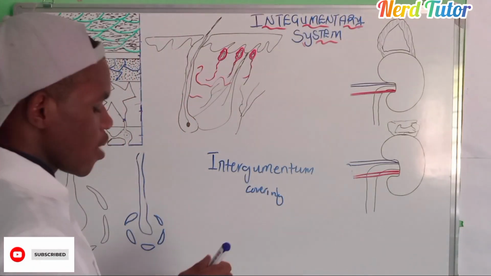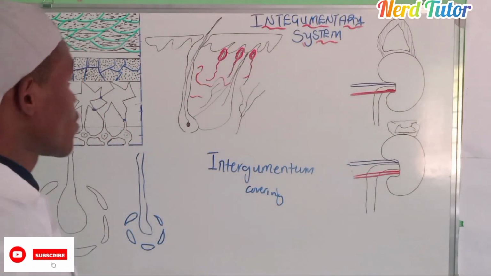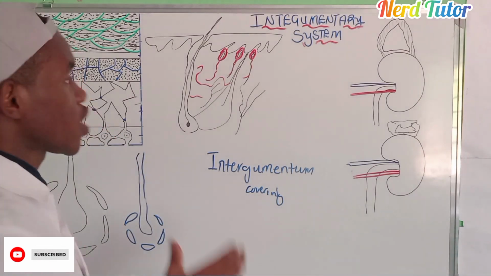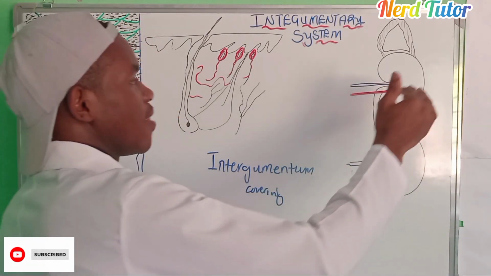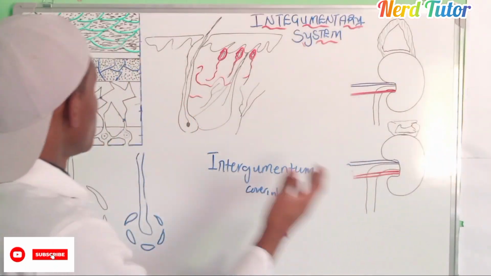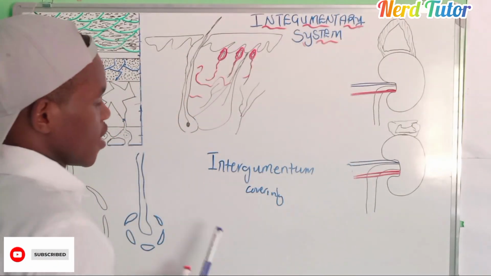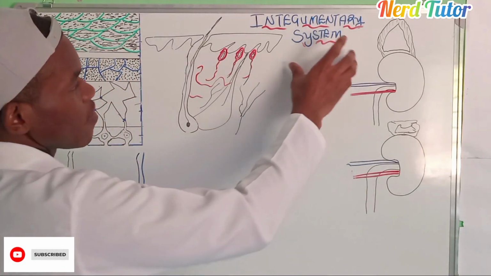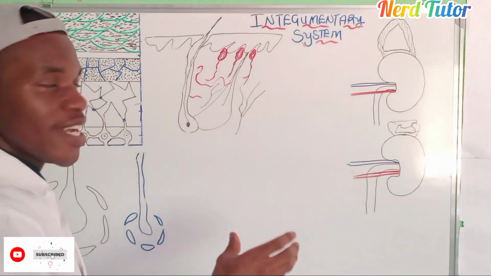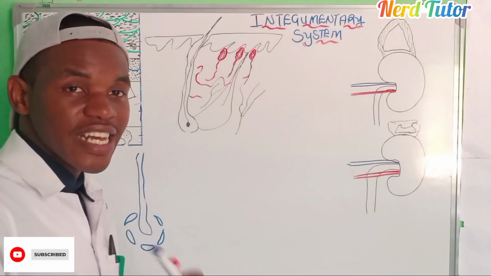Now let us also talk about the skin, because this is the first covering that we're going to be talking about in this video. We're going to talk about the glands, and we also talk about the diseases associated with the skin. So integumentary simply means covering, meaning in this lesson we'll be talking about the coverings of our body and organs.